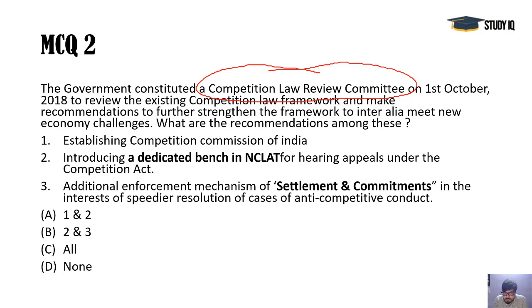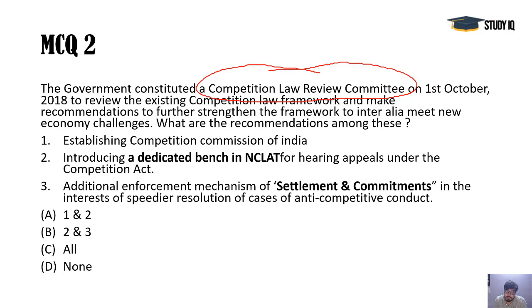Some changes were required, and there were some instances in the recent past when some companies were doing some unfair practices. Suppose a company comes with a claim that we will give everything for free. All the consumers will flock towards that company, and all other companies will be devastated by that move. Recently we have seen the case of Jio, and now again they have brought some issues regarding FiberNet or something like that. It's the same Reliance company.